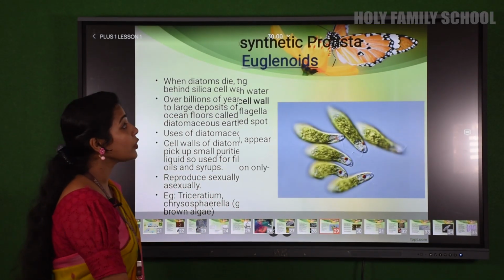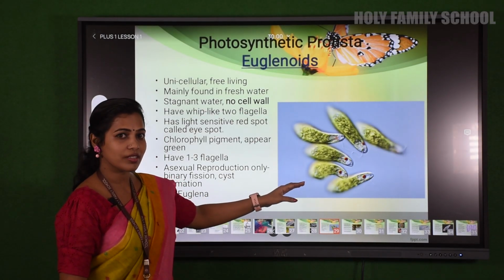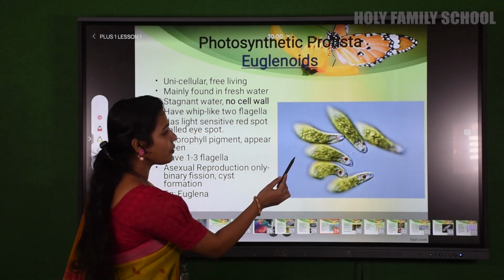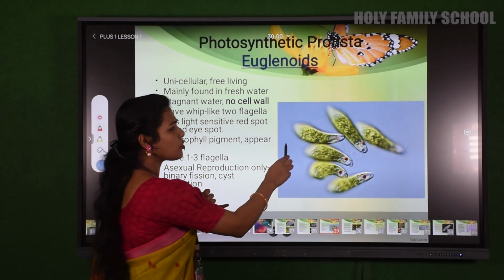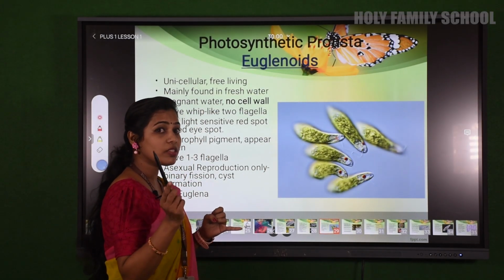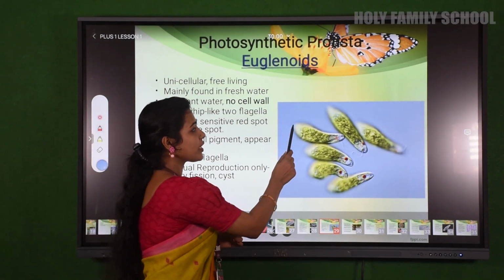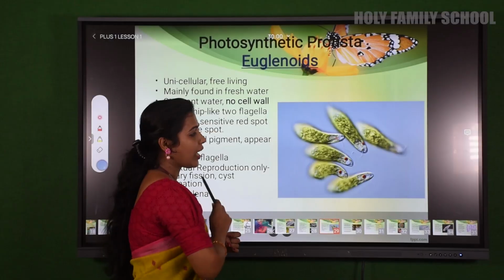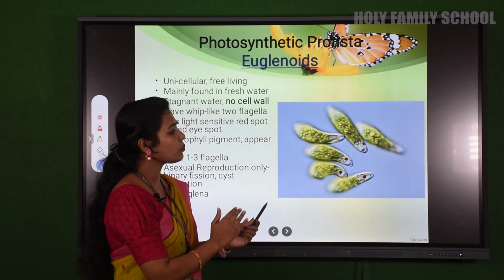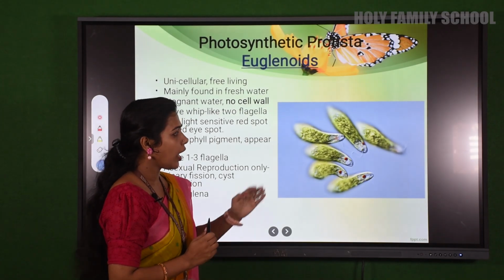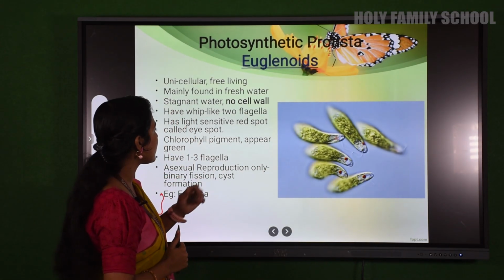we studied euglenoids. You can see euglenoids. I will show you a video of the movement of euglenoids. Here we studied about cell structure. We studied that there is no cell wall, isn't it? But instead of that, what do they have? They have a protein-rich layer known as pellicle. Then we also studied flagella. They have 1 to 3 flagella present. And how do they reproduce? They reproduce asexually. This is what we have studied.